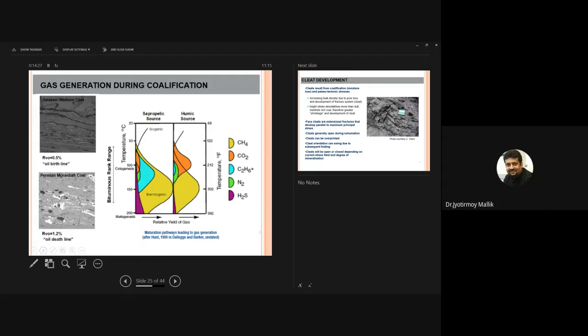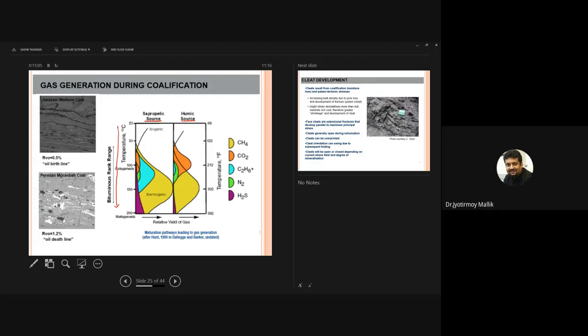So during the coalification process, of course, different gases come out. You can see this is sapropelic coal. We have already defined what sapropelic coal is. This is humic coal. We have already defined that one is banded, one is non-banded, and you can see with temperature, that means with increase in maturity, what are the different types of gases that are coming out from coal?